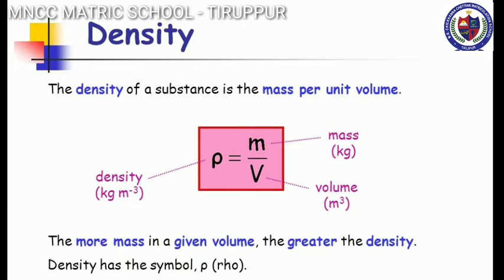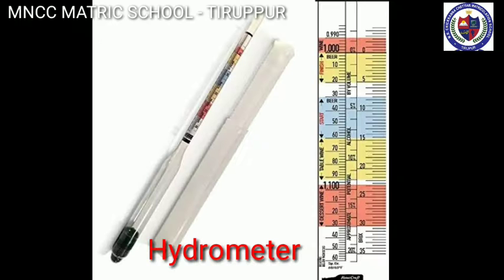Now let's learn about relative density. We can compare the density of two substances by finding their masses. But generally, the density of a substance is compared with the density of water at 4 degrees Celsius, because the density of water at that temperature is 1 gram per centimeter cube. The ratio of the mass of a given volume of a substance to the mass of an equal volume of water at 4 degrees Celsius also denotes the relative density.